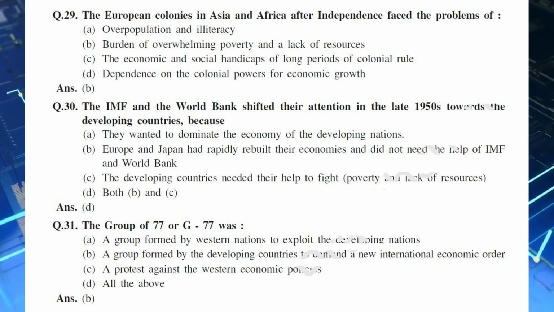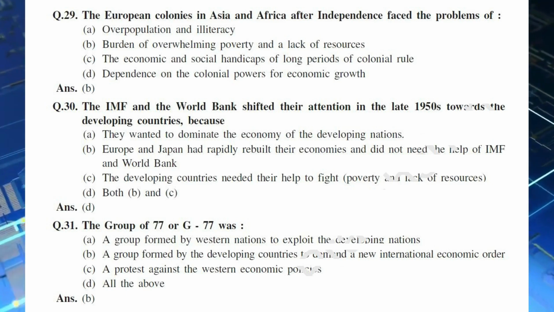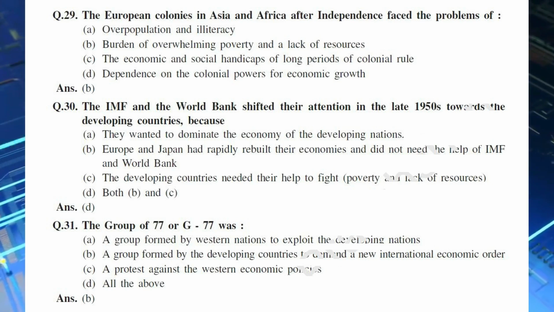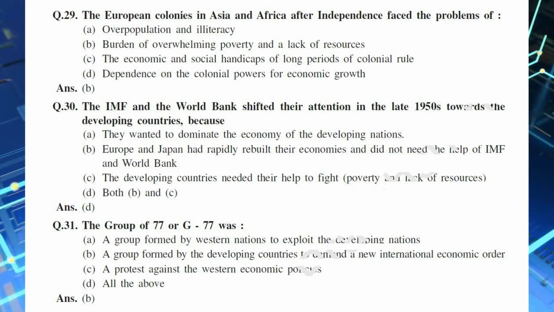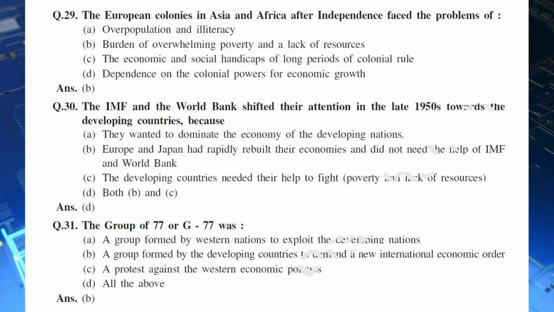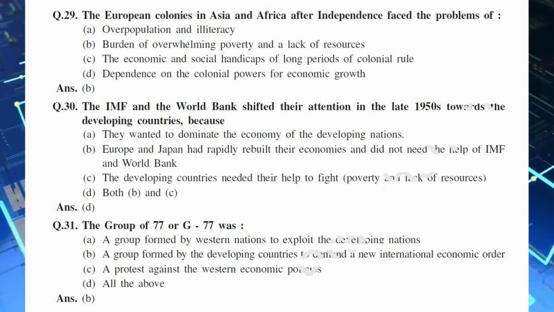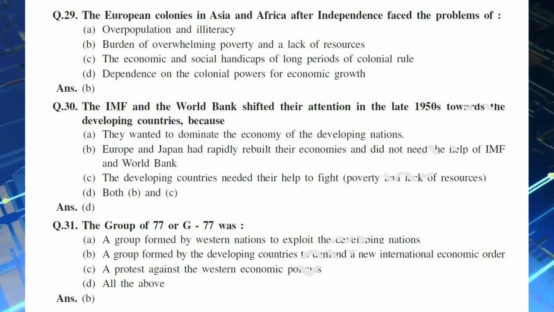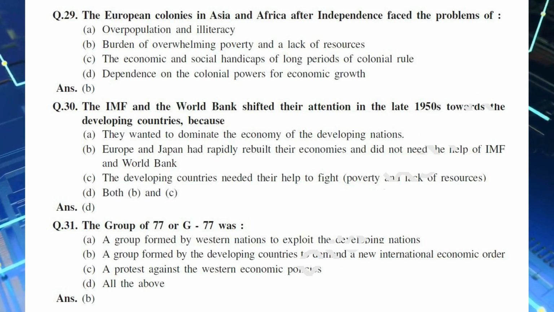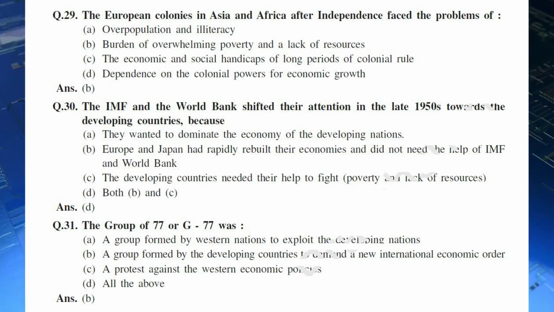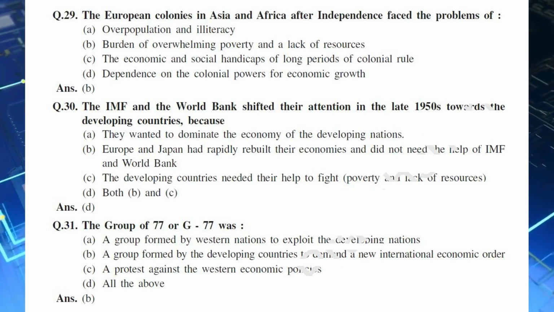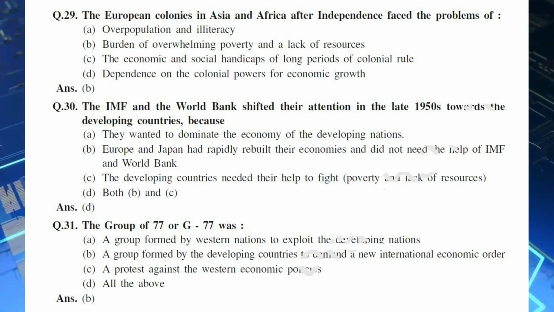Q.30. The IMF and the World Bank shifted their attention in the late 1950s towards the developing countries, because: A. They wanted to dominate the economy of the developing nations. B. Europe and Japan had rapidly rebuilt their economies and did not need the help of IMF and World Bank. C. The developing countries needed their help to fight poverty and lack of resources. D. Both B. and C. And the answer is D. Q.31.